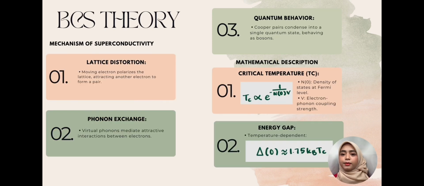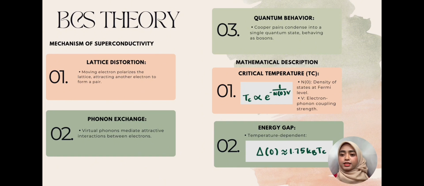Now, let's look at the mechanism of superconductivity. First is lattice distortion. As a moving electron passes through the lattice, it polarizes the surrounding atoms, creating a temporary region of positive charge. A second electron is attracted to this region, forming a Cooper pair.